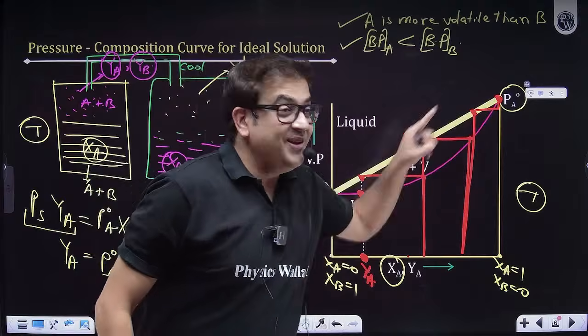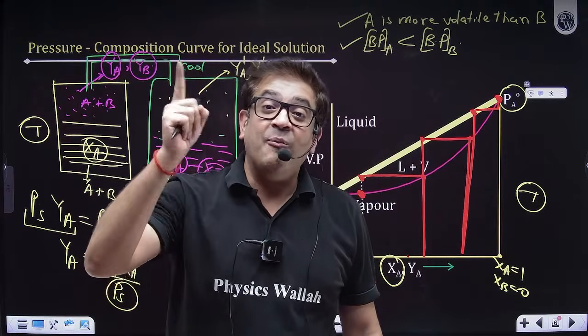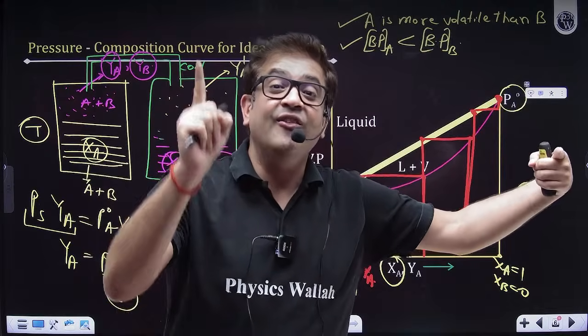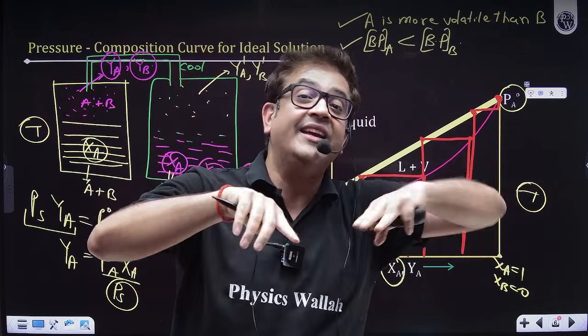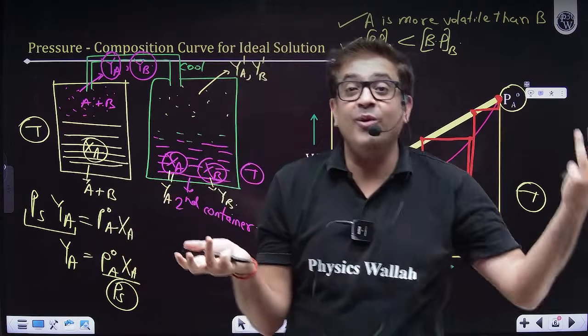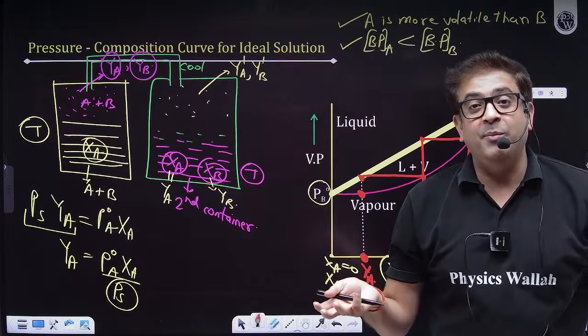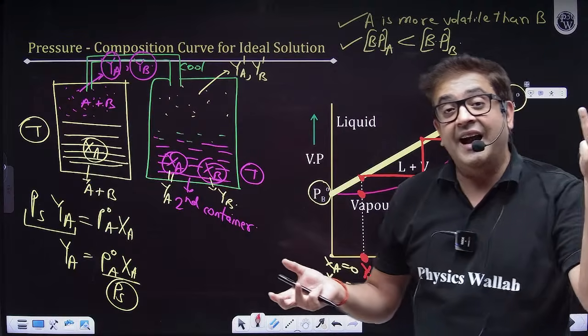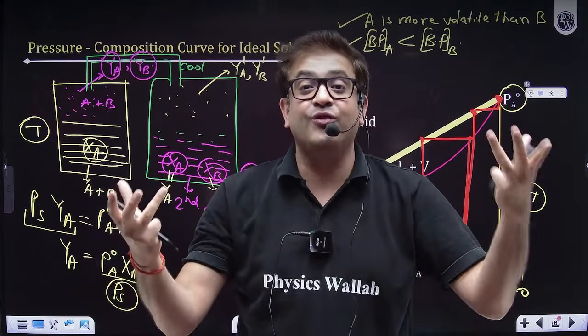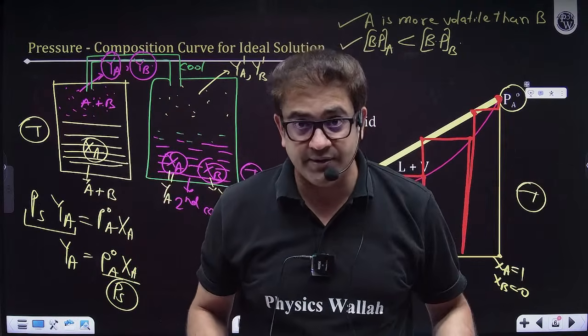That means, sir, the component which is more volatile will be getting separated. Sir, obviously, the component which is more volatile will be coming out more. And once you keep on doing that, you can separate that A from B. So that is the logic also to have fractional distillation of two components which have different boiling points.